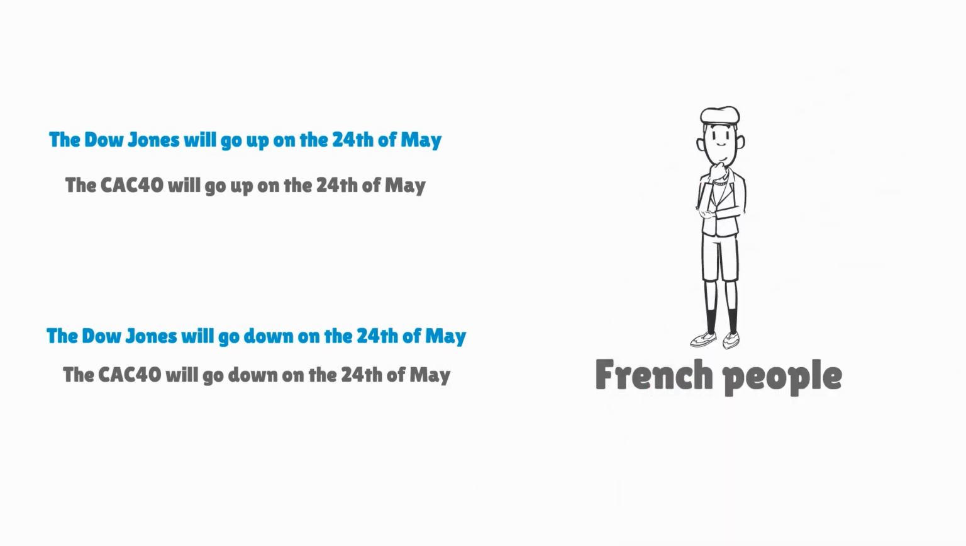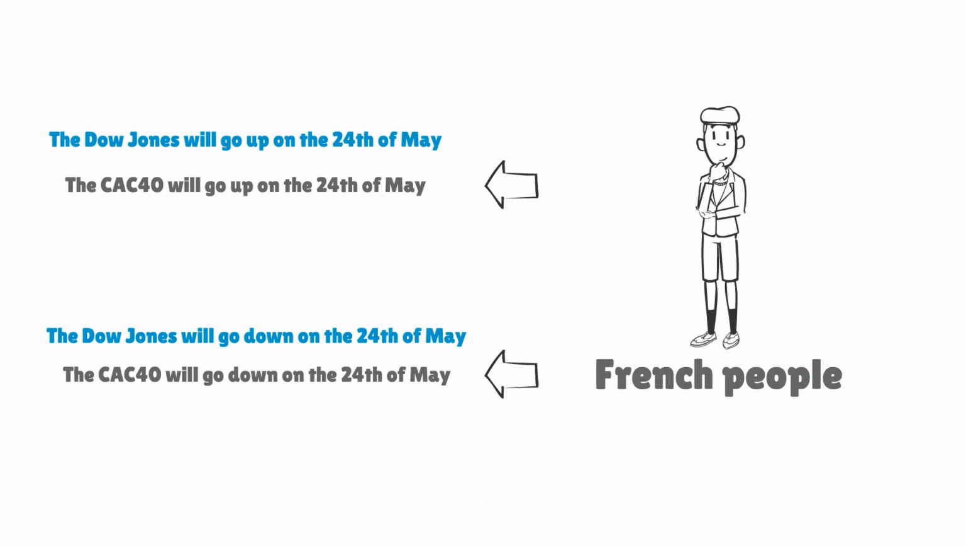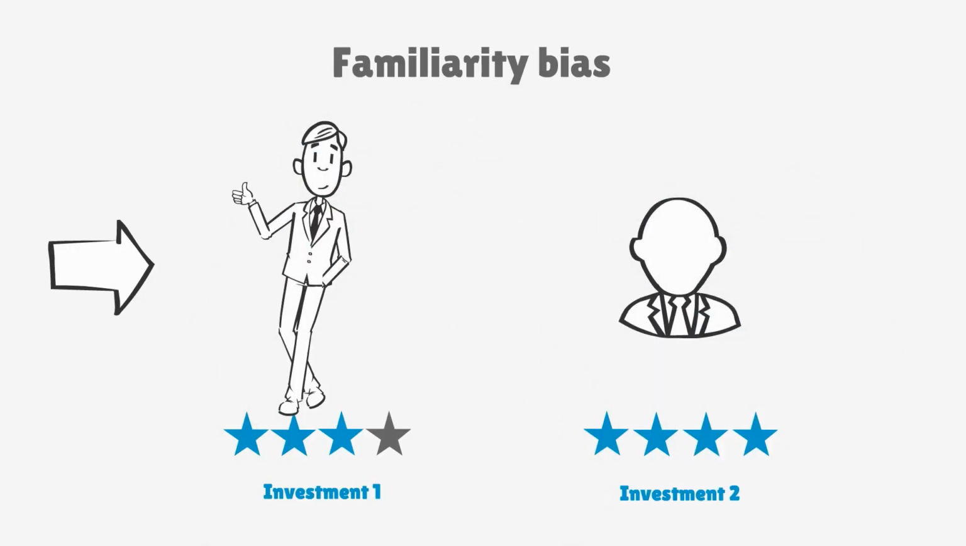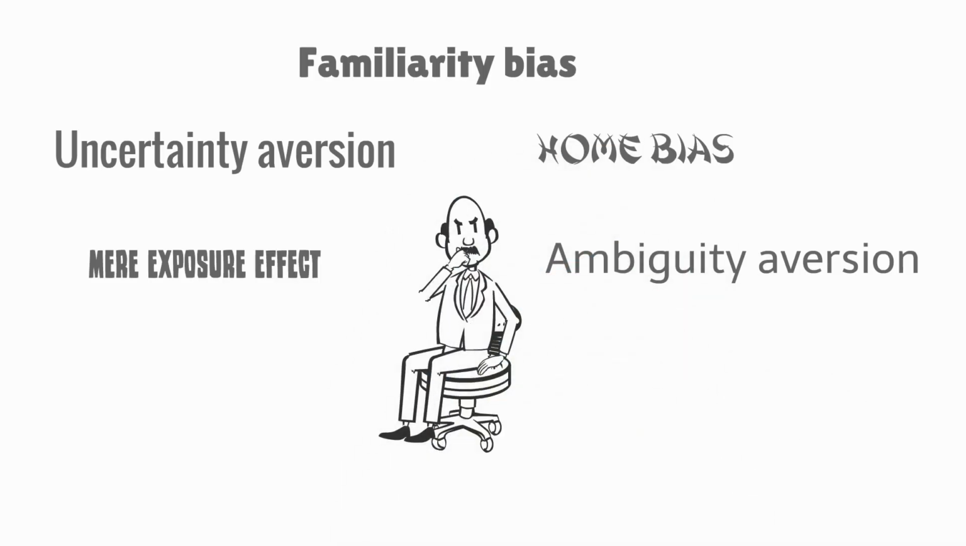Of course, French people will do the contrary. They will bet both on the rise and on the decrease of the French stock index on the 24th of May. This is also home bias. People will also invest in familiar rather than unknown people, even if this is not profitable. This is familiarity bias. It is useful to have this bias in mind when making investment, in order to make the right choice.